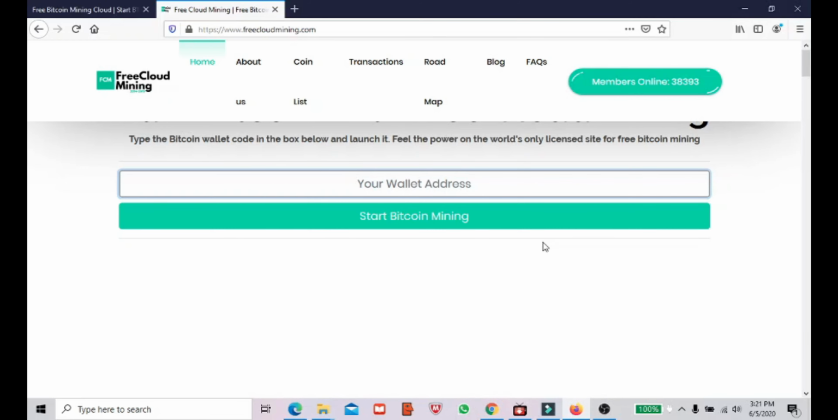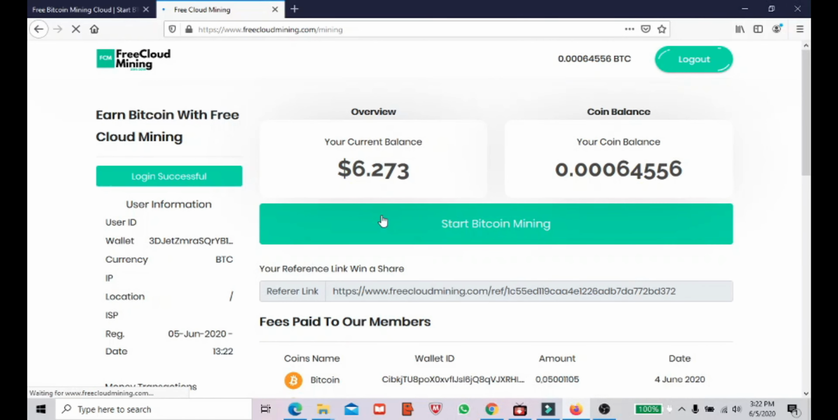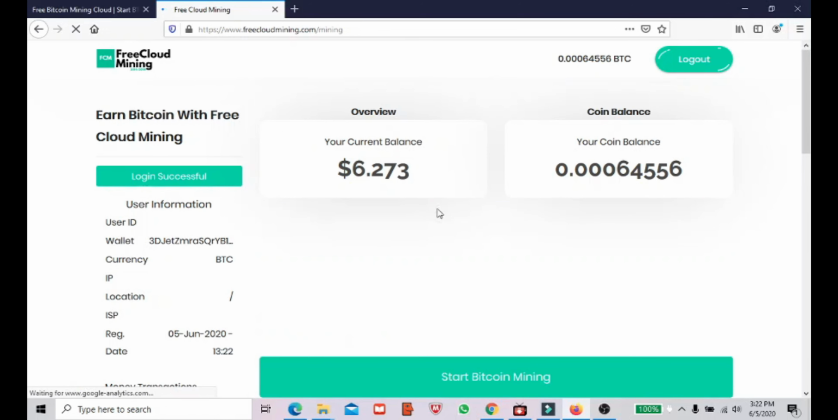So this is the website, guys. Once you enter the website, this will be the interface shown to you. Once you have your wallet address for Bitcoin, just copy paste it here and click start Bitcoin mining. Once you give this address, it will direct you to a website like this.